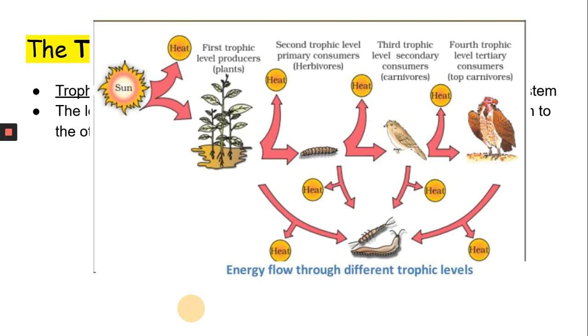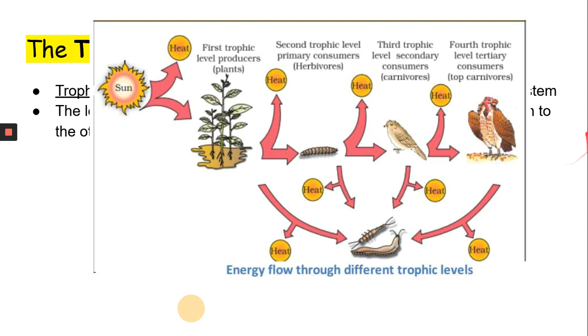Similarly, when the insects or the herbivores feed on the leaves of the producer, they will not take 100% of the energy from the plant. Some amount of the energy will be lost in the process of feeding, and some will be lost in the form of heat, because the herbivorous animal will also respire, and when we respire, along with energy, some amount of energy is lost as heat.